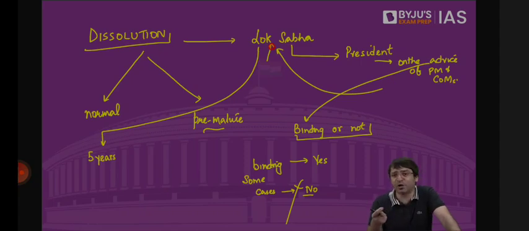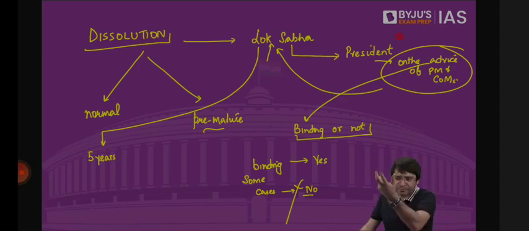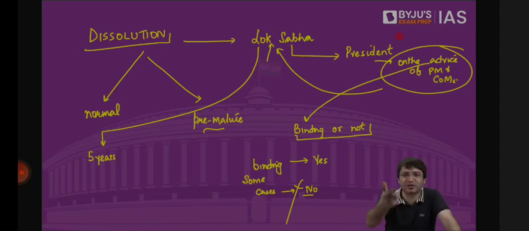For example, in 2018, the term of the Telangana Legislative Assembly was till 2019. But Mr. KCR thought that maybe if elections to Legislative Assembly and Lok Sabha are held at the same time, I may lose. He advised the governor, please dissolve the Legislative Assembly. Legislative Assembly was dissolved, fresh elections were conducted. Because once Legislative Assembly is dissolved, when Lok Sabha is dissolved, that means we don't have members now. We need fresh elections to again create Lok Sabha.